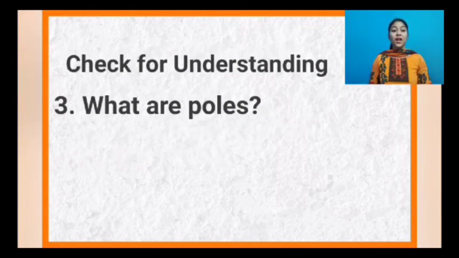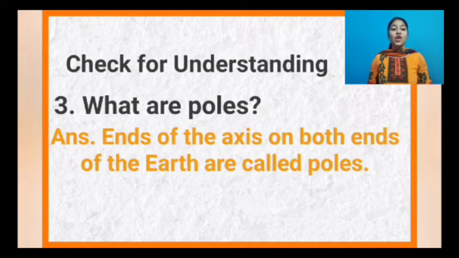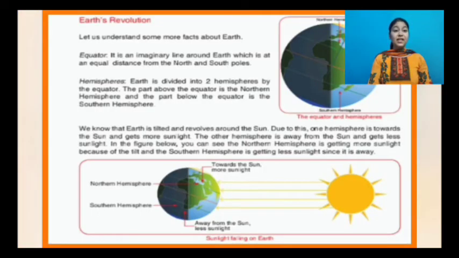Next question: what are poles? So the ends of the axis on both ends of the earth are called poles. Next is revolution. So what is equator? It is an imaginary line around earth which is at an equal distance from the north and from the south pole.